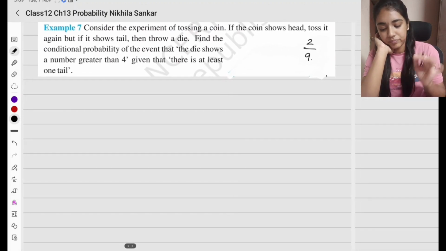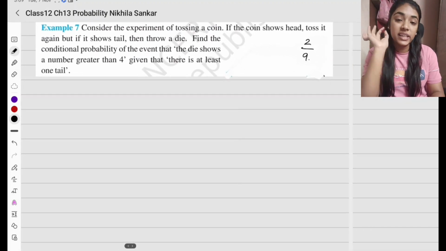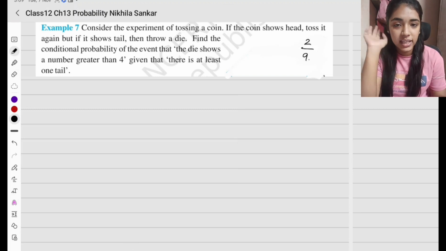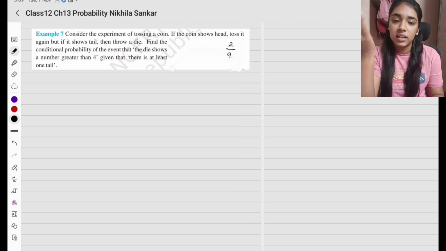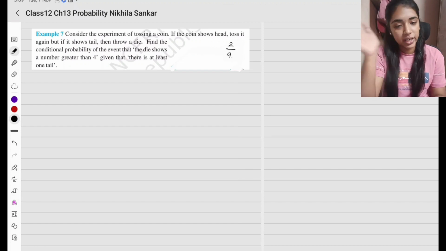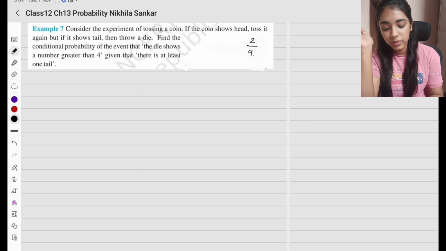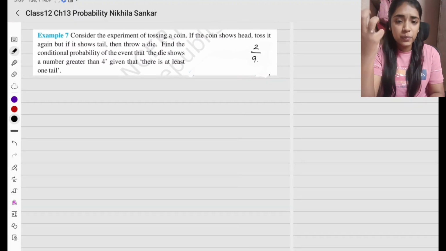Example 7. So இவ்வளோ நேரம் we were dealing with equally likely elements. கரெக்டா? எல்லாத்துக்குமே probability என்ன? 1 by 6. Die throw பண்ணா 1 by 6. Coin throw பண்ணா 1 by 2, 1 by 2, Headக்கும் சரி tailக்கும் சரி. Now we are going to deal with not equally likely events.